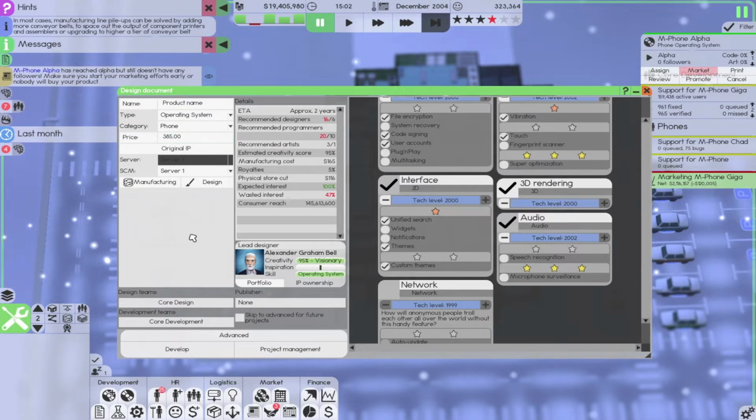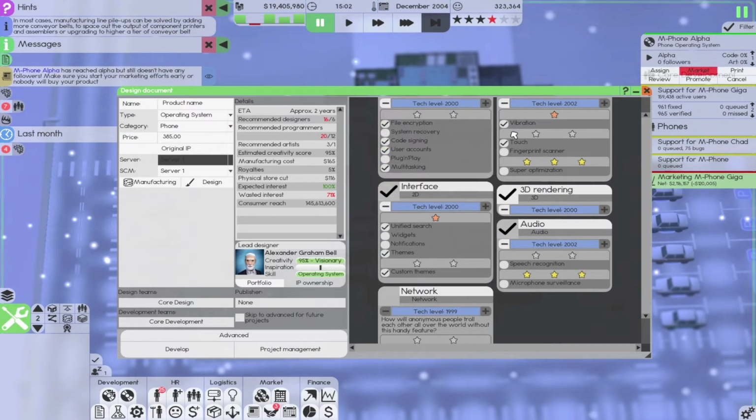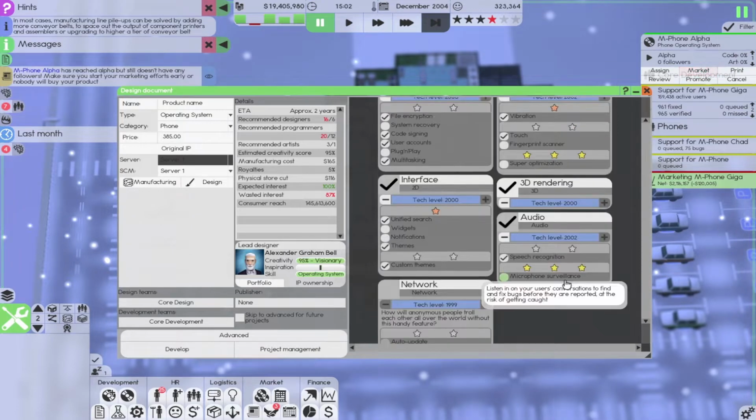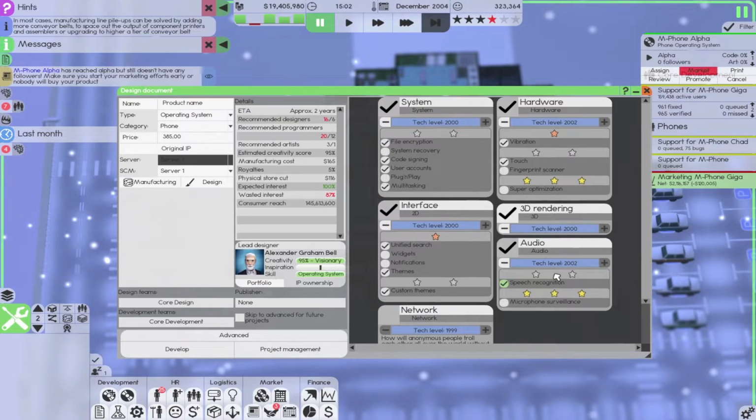Let's go ahead and make it 385. Oh, multitasking. I forgot about that. But yeah, we'll make it 385. We got the unified widget, custom themes. Yeah, all this stuff is in there. Okay. Oh, speech recognition. There we go. So this will be 385. I feel like it should be worth more though, no? I could be wrong.